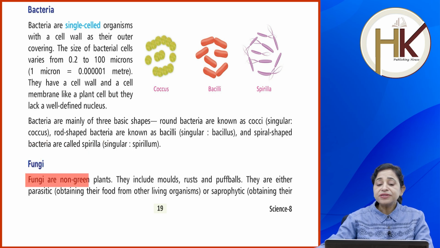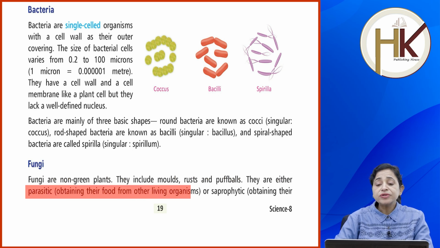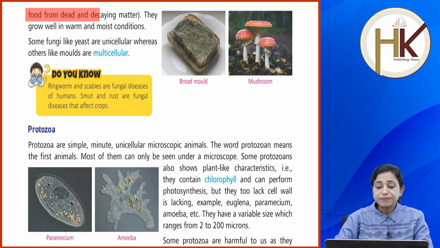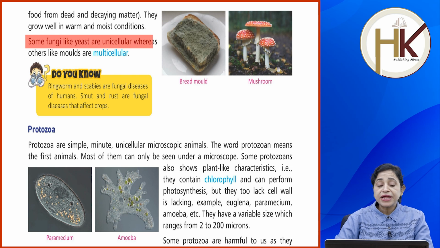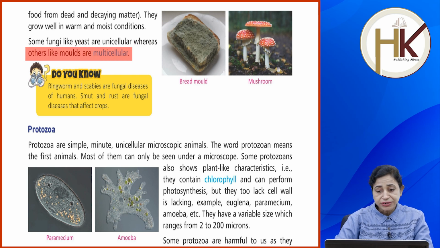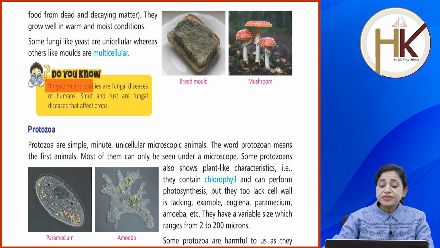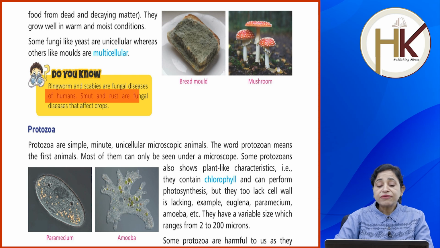Fungi are non-green plants and they include molds, rust and puff balls. They are either parasitic, obtaining their food from other living organisms, or saprophytic, obtaining their food from dead and decaying matter. They grow well in warm and moist conditions. Some fungi like yeast are unicellular, whereas others like molds are multicellular. Do you know ringworm and scabies are fungal diseases of humans? And smut and rust are fungal diseases that affect crops.